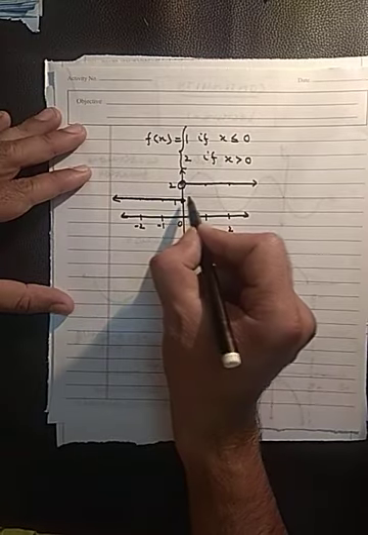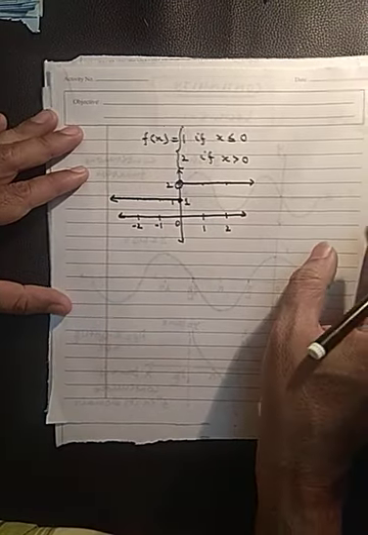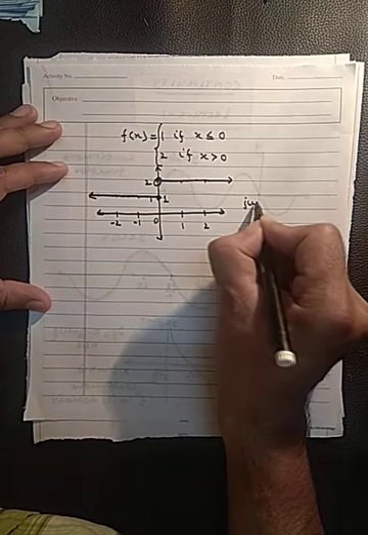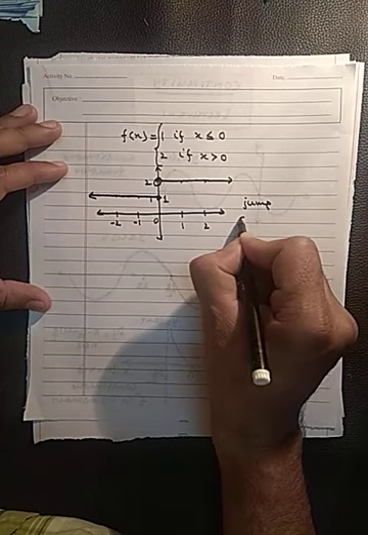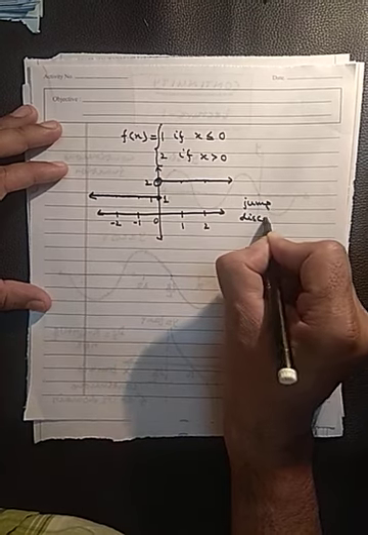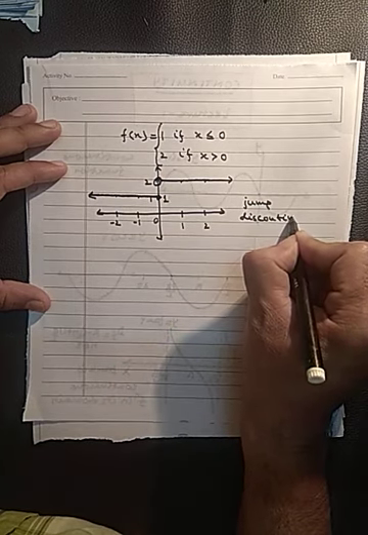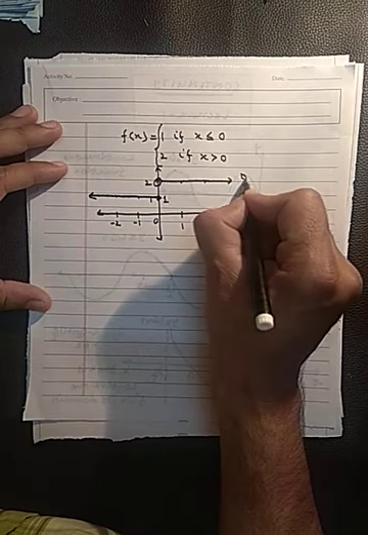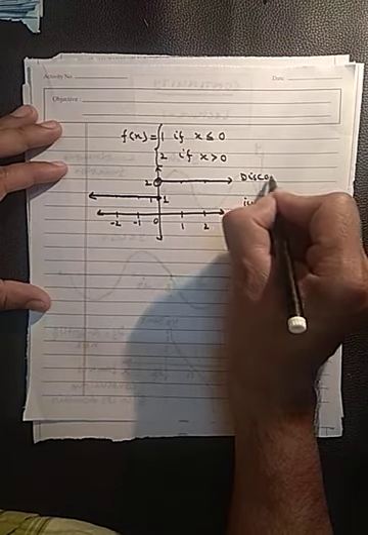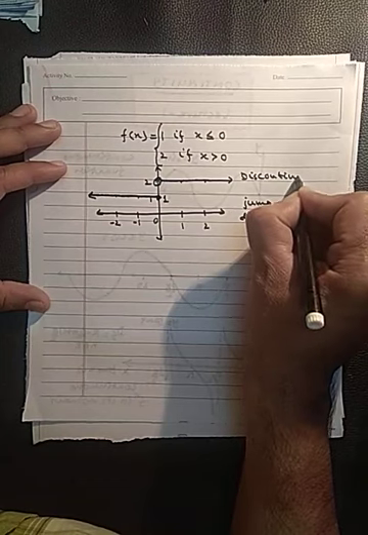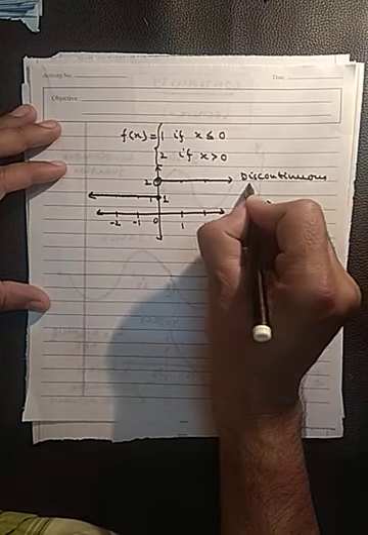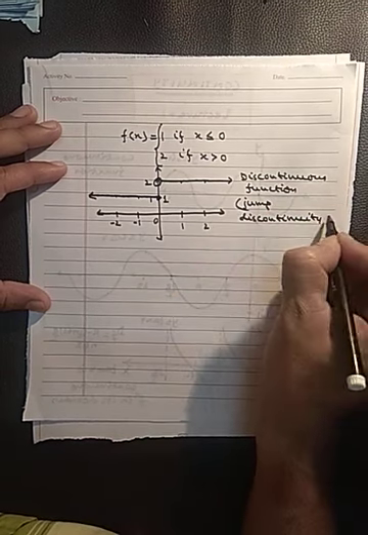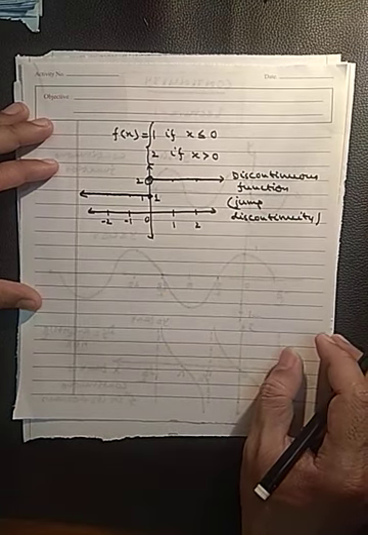This means you have to lift the pen when you draw the graph of this function. This means this function is a discontinuous function. And this type of discontinuity is called jump discontinuity. Or you can say this is a discontinuous function, and which type of discontinuity? Jump discontinuity.